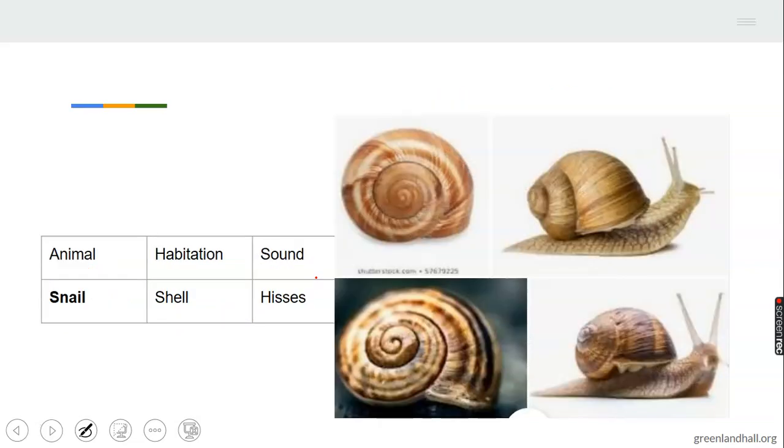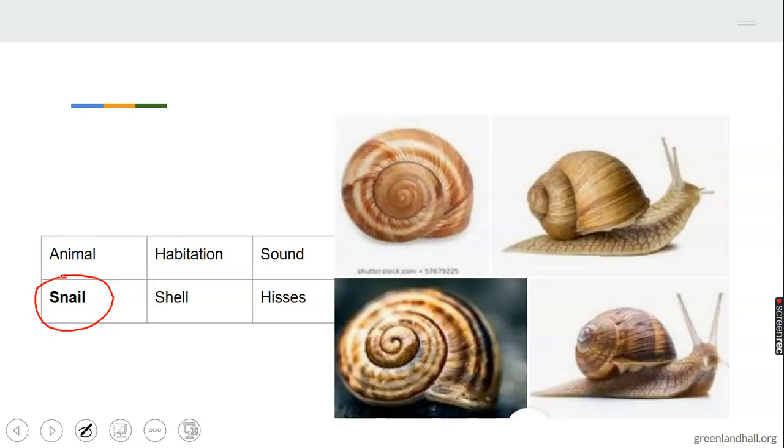Okay, this next animal we are considering is the snail. Can you see that? I'm sure you are very familiar with snails. When rain falls, they come out. You see them crawling all over the place. If you live close to where there is a farm or where there are bushes, you are going to see snails a lot. They are sold in the market too.